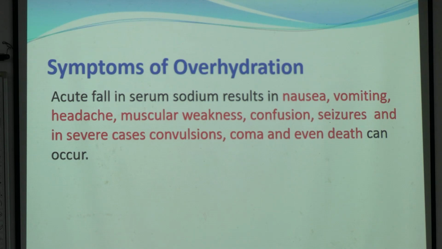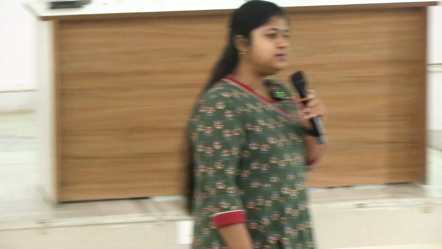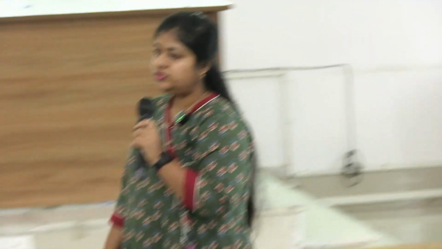Then what is the distribution of total body water? It is divided into two parts, intracellular and extracellular. If someone's body weight is 70 kg, then 60 to 70% of his body weight is water.